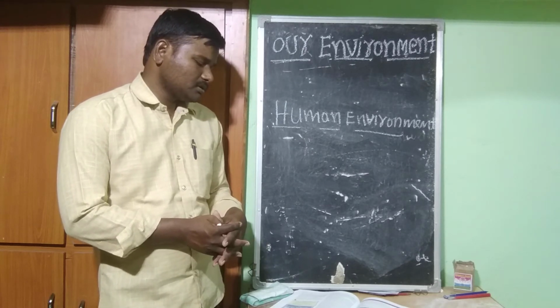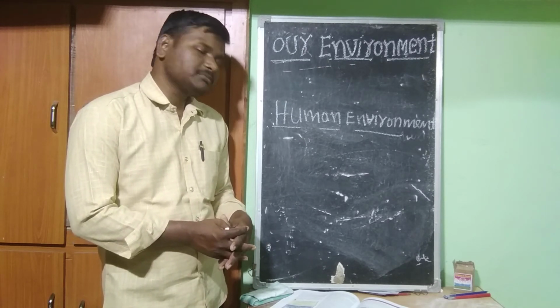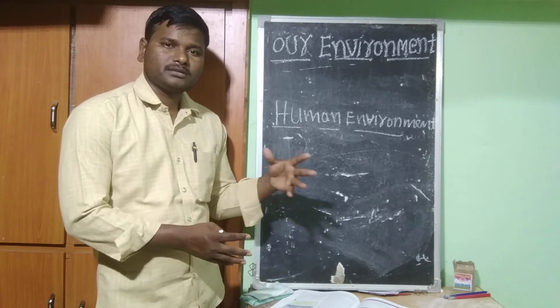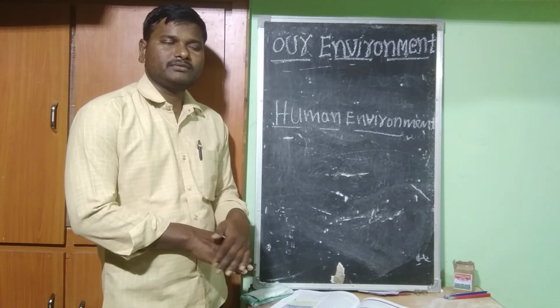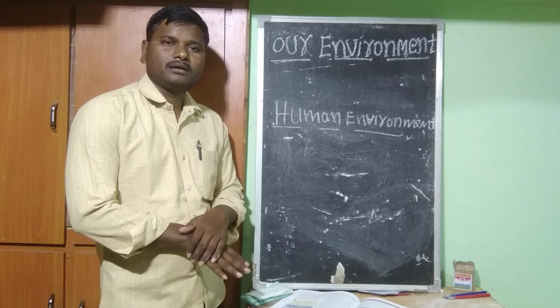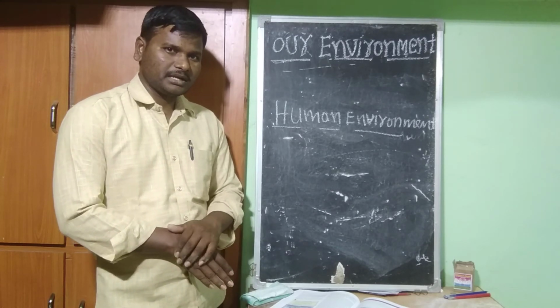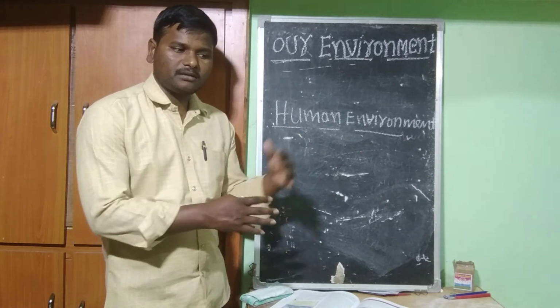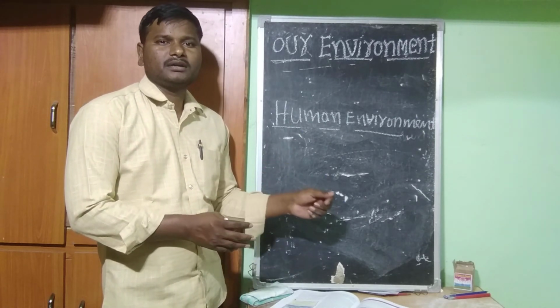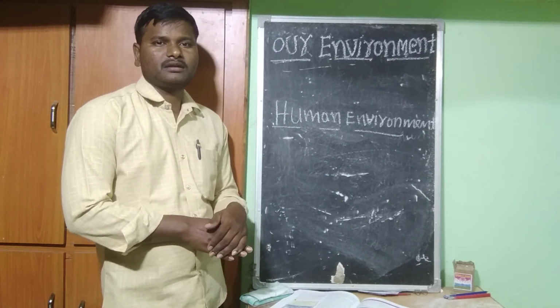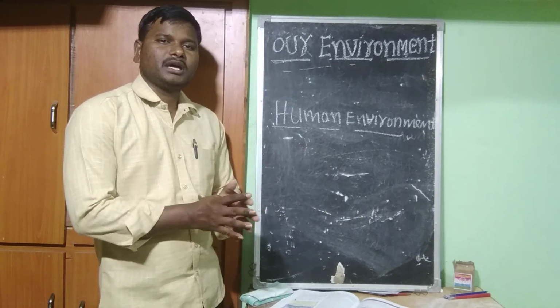The invention of the machine gave birth to the factories. The factories required much raw material, so people went on searching for raw materials, excavated everywhere, and destroyed the environment.